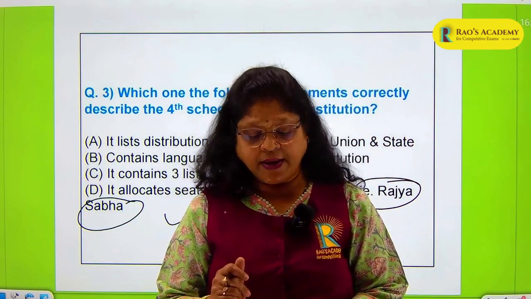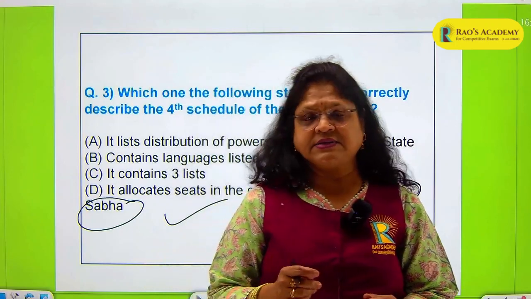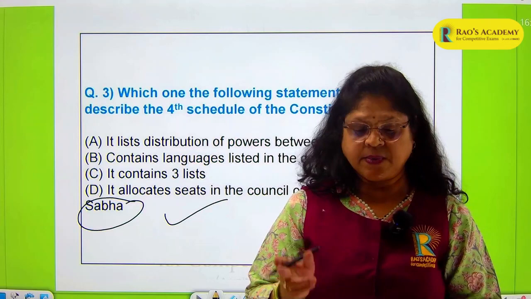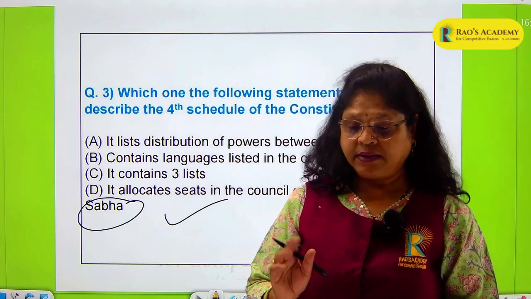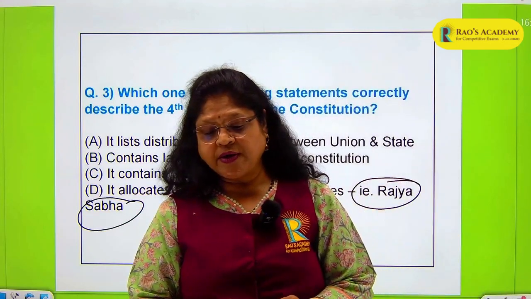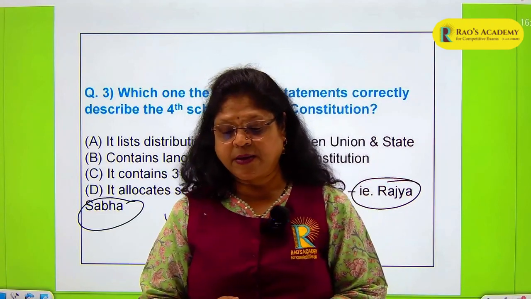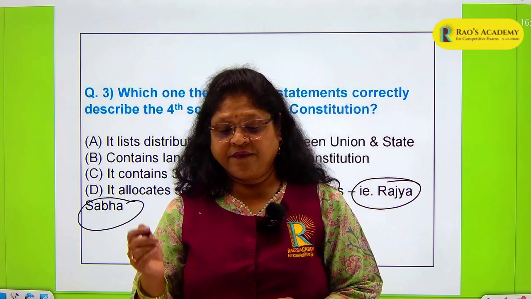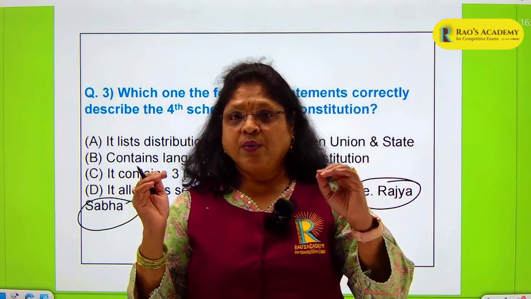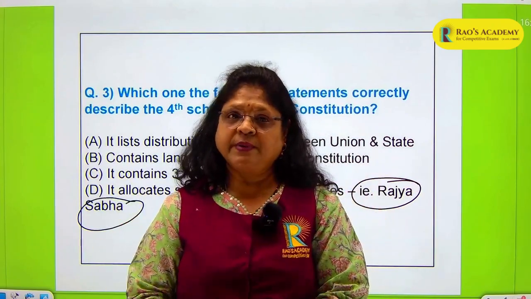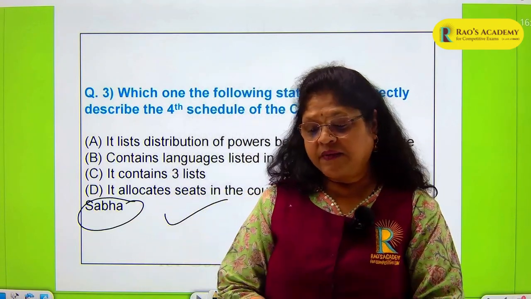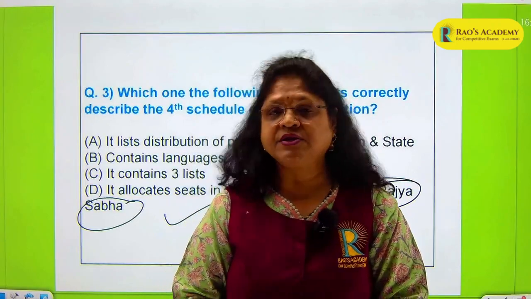Then we have Schedule 9. The state acts and regulations dealing with land reforms and abolition of the zamindari system. That is the 9th schedule. The 10th schedule provides for disqualification of members of parliament and state legislatures on grounds of defection. So the anti-defection law is in the 10th schedule, where members are disqualified on the basis of them moving from one party to the other.